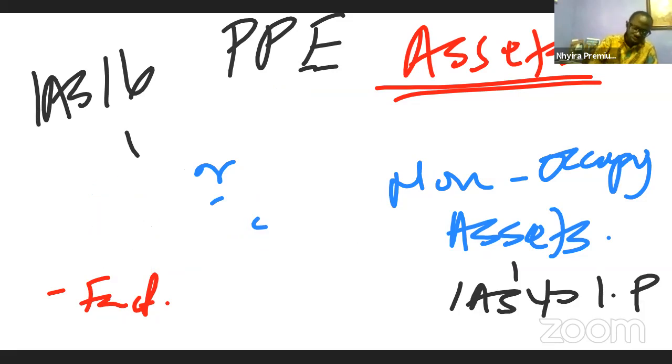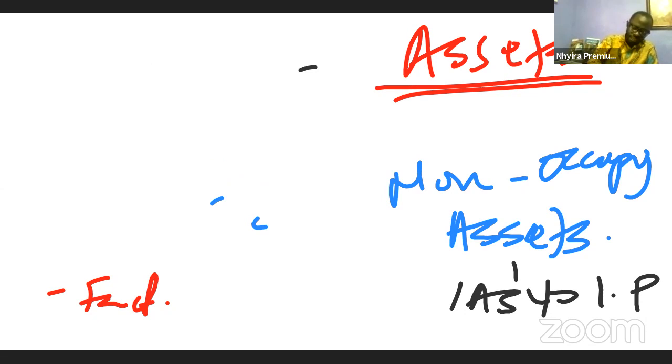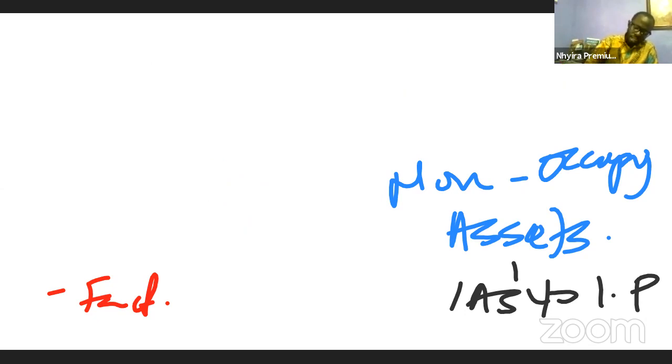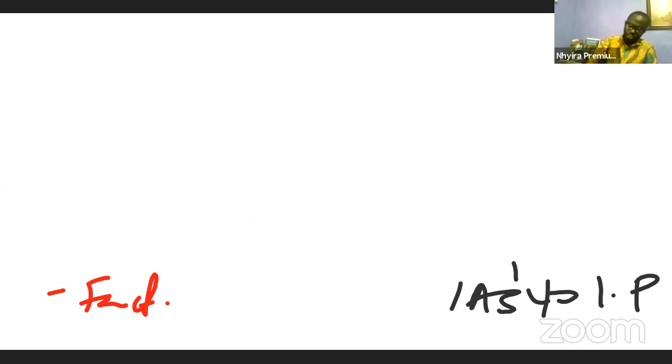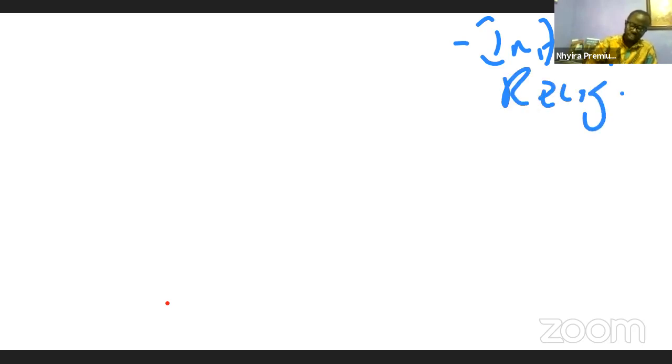So let's come to IAS 16 now. Whatever accounting standard you take, among other things, there are three things you will be looking out for. The first one will be the issue in relation to the initial recognition. The second one will be the subsequent measurement.